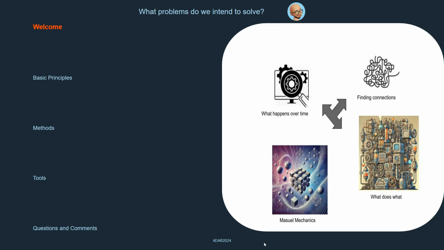TDPnet is a special way of building and running computer systems, and it's based on solid math ideas. We're using three main areas of math. Category theory. This is about finding connections between different things. Abstract algebra. This helps us understand how parts of a system can work together. Functional analysis. This focuses on how things change over time and helps us measure those changes. These math ideas come together in a system called Maxwell mechanics.